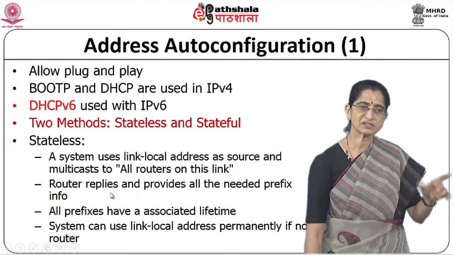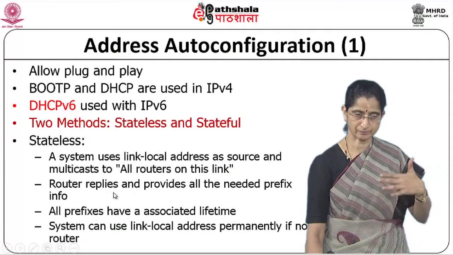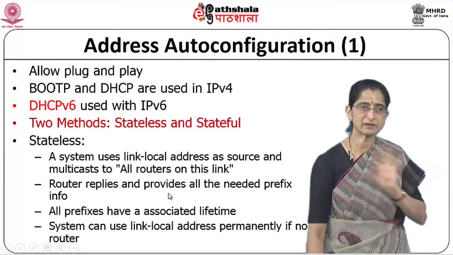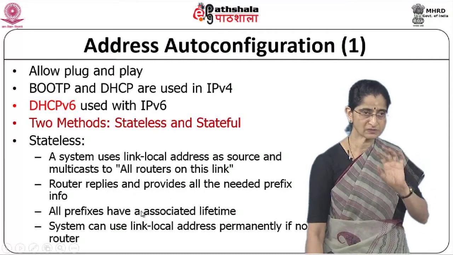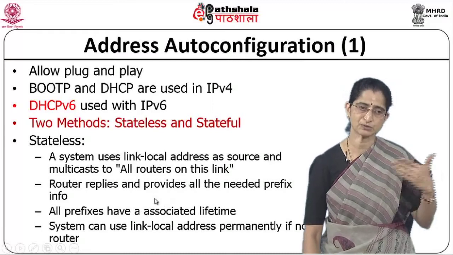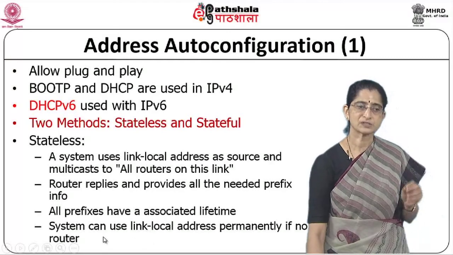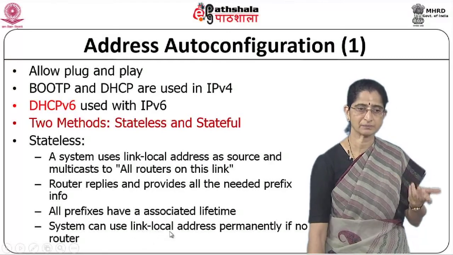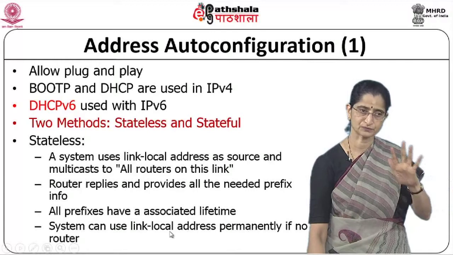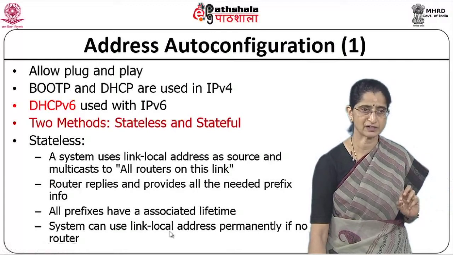Now the router which is there will reply to this message and it will provide all the needed prefix information. All the prefixes will obviously have an associated lifetime, so they will expire after that, which means periodically you need to get this information. The system can use the link local addresses permanently also if there is no router. So this is how the stateless configuration is done.